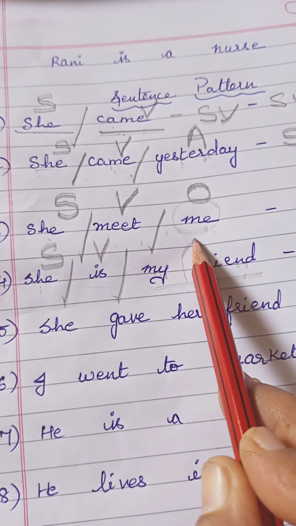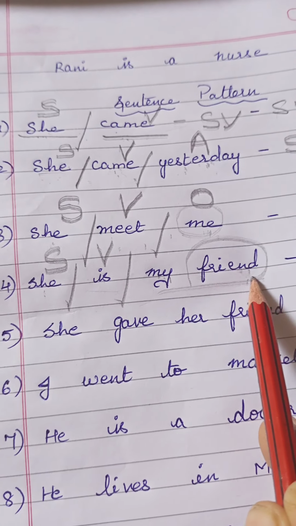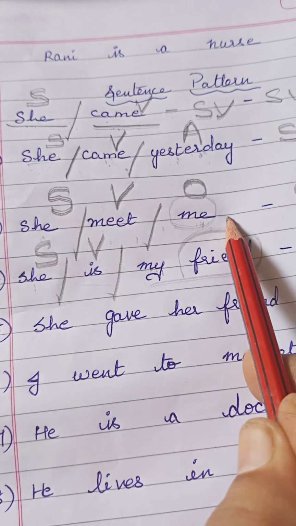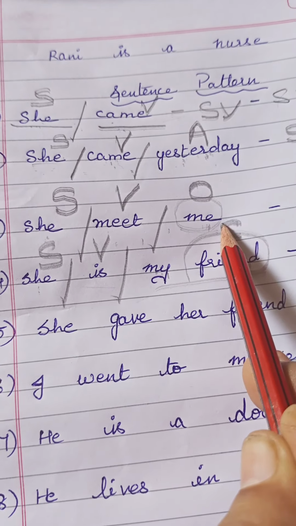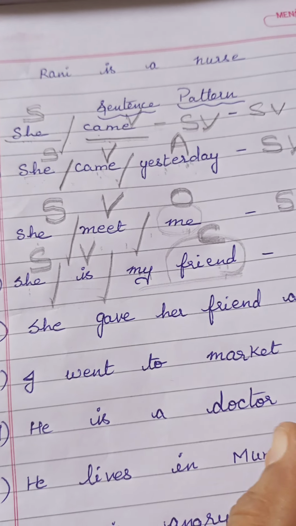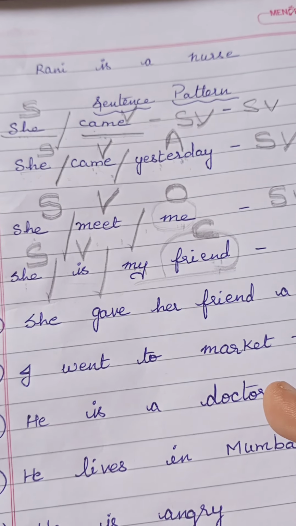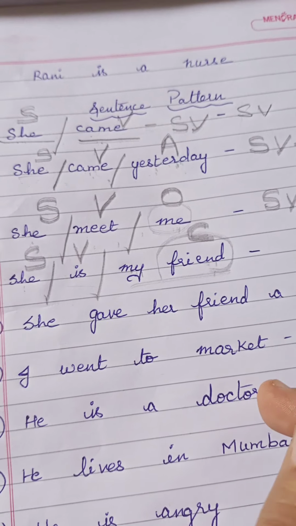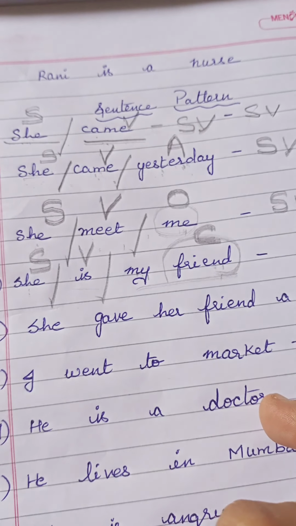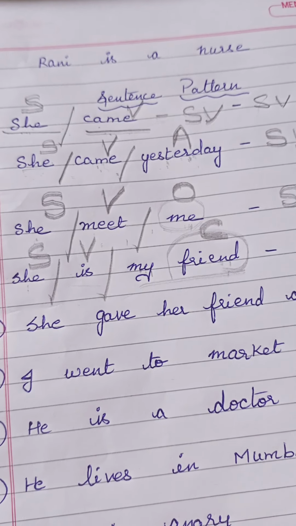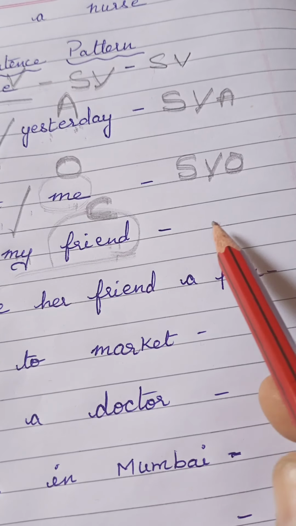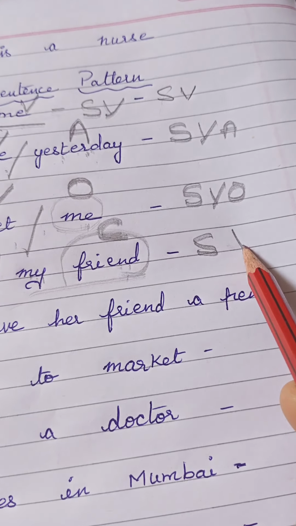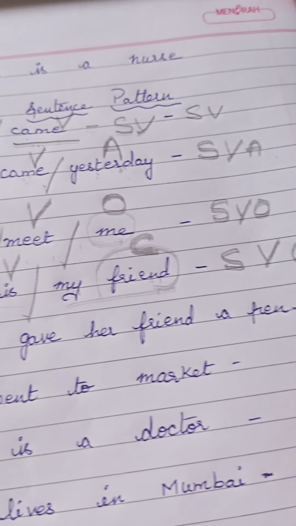So friend is a person who accompanies you, so it becomes a complement. Friend, enemy, sister, brother, mother, teacher, father, whatever it is, all are complements. So this is S, V, C.